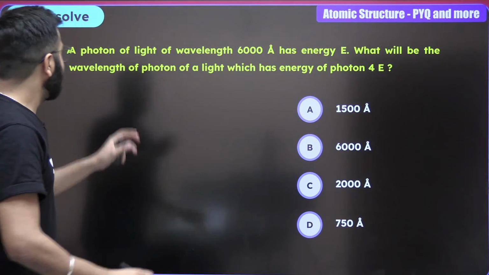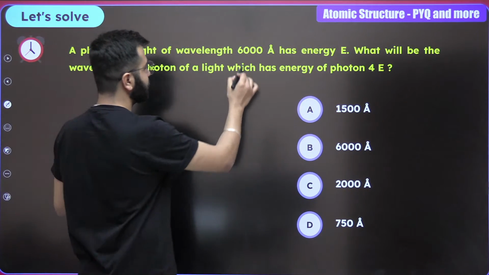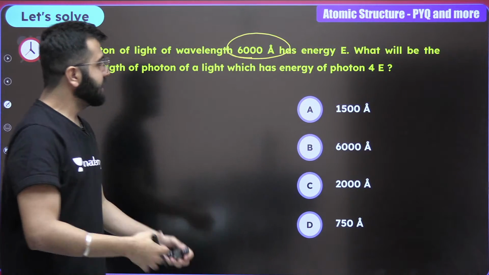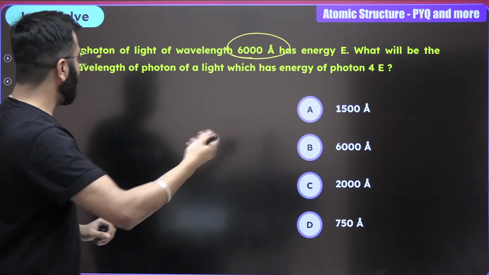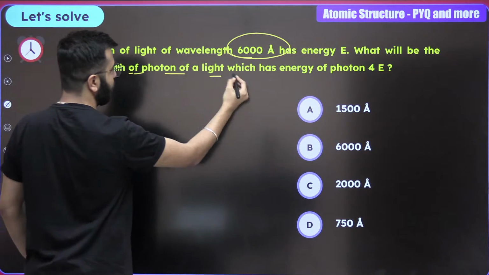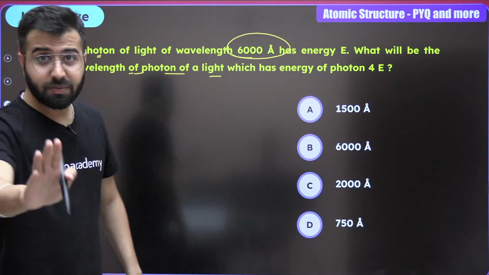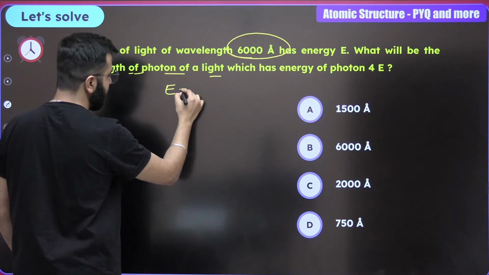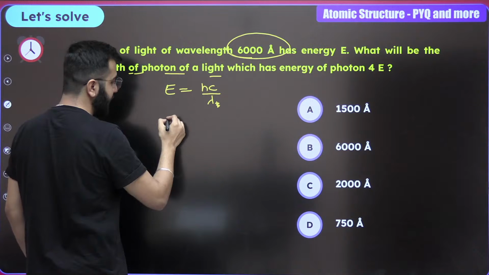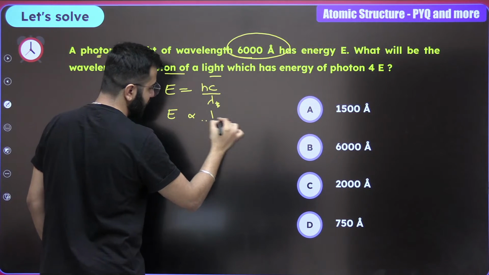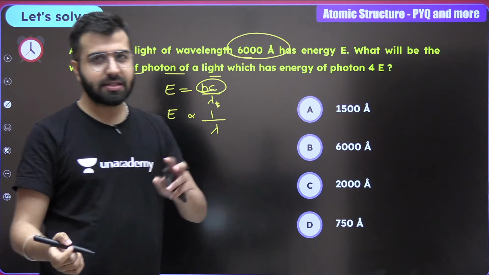Amazing. And now, let's move towards the next one. A photon of light of wavelength 6000 Armstrong has energy E. What will be the wavelength of a photon of light which has energy 4 times the E? Guys, pay attention. E has a formula hc by lambda. Can I write E is inversely proportional to lambda because both of these are constants? Right?